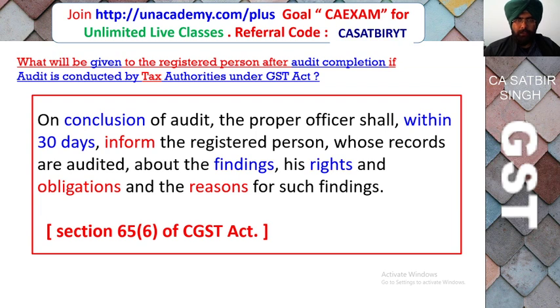What will be given to the registered person after audit is completed if audit is conducted by the GST authorities? So on the conclusion of the audit by the GST officer, within 30 days he will inform the registered person whose records are audited about the findings, his rights and obligations, and the reasons for such findings.